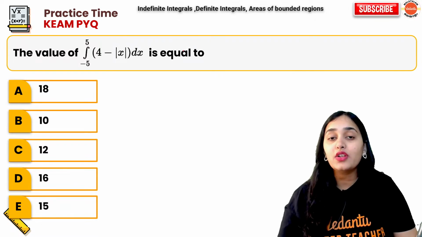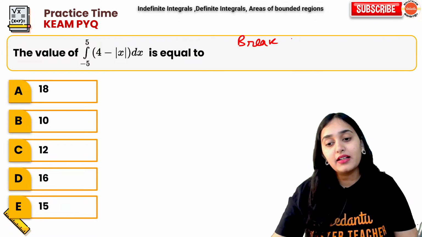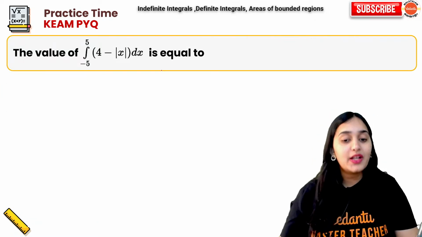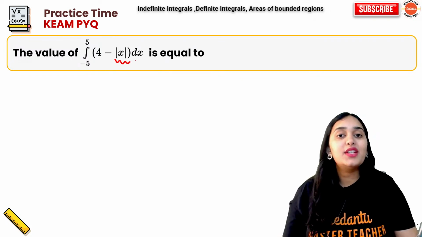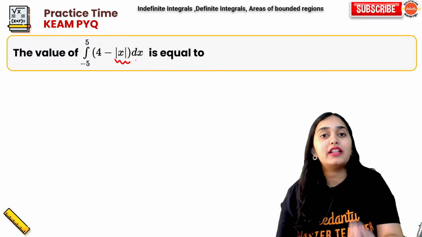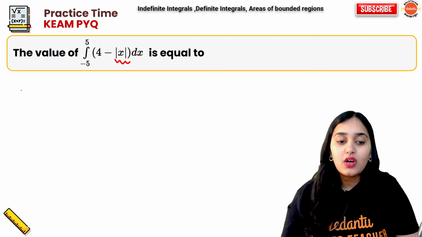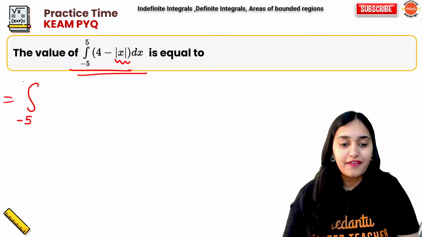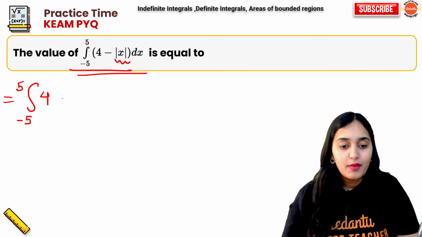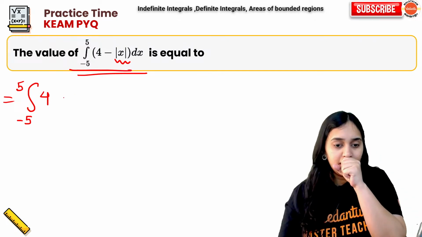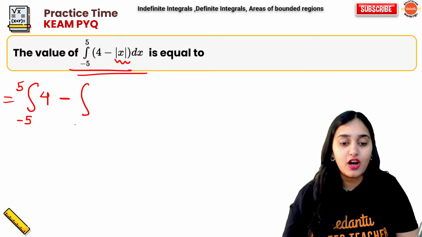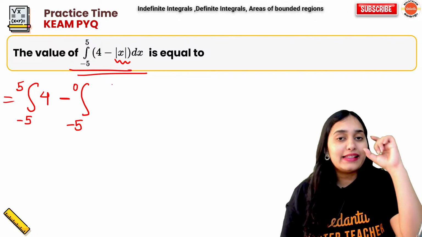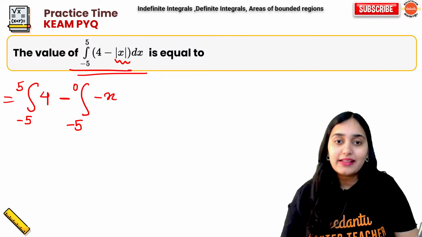Moving on. The value of this is equal to dash. Now here we are going to use the formula of breaking the limits. Why are we breaking the limits? Because the mod x value changes for negative and positive values. So my question will become integration of minus 5 to 5 of 4 minus integration of minus 5 to 0, because when x is negative, the mod value is minus x.